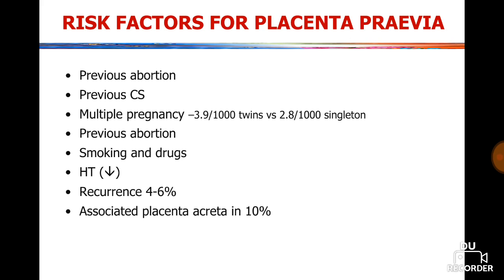Now let's see what are the risk factors for placenta previa. Risk factors are previous abortion, previous cesarean section, multiple pregnancy, smoking and drug abuse. Hypertension decreases the risk, recurrence is 4 to 6%, associated placenta accreta in 10%.